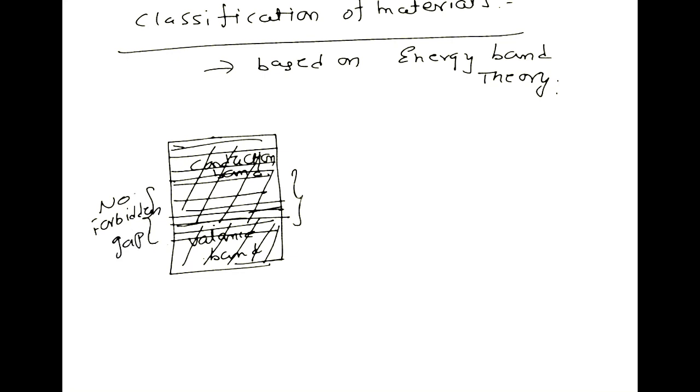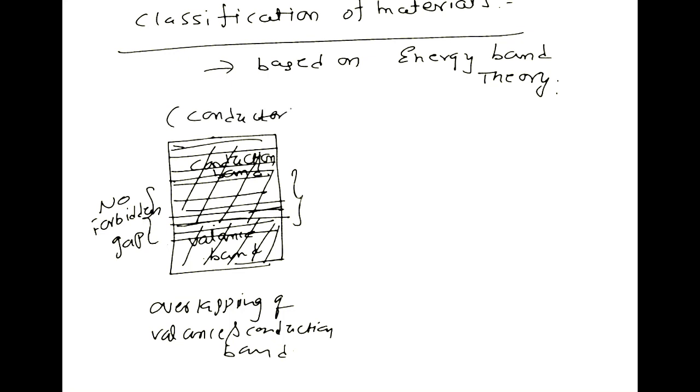that is overlapping of the valence and conduction bands, then the materials are classified as conductors. Since there is no forbidden gap, there is no need to apply any energy in conductors. More free electrons exist in conductors. That's why conductivity is more in conductors.